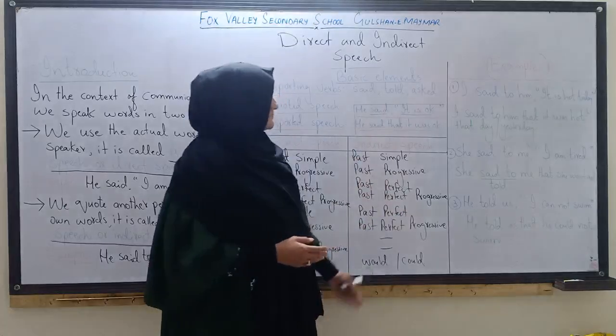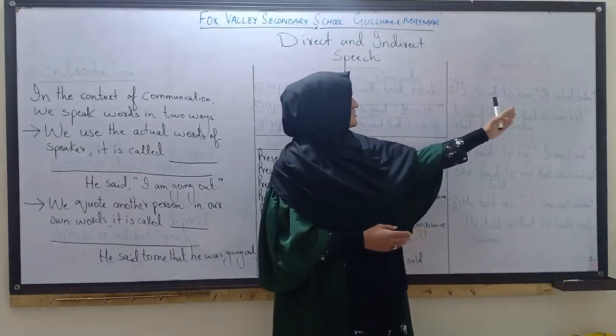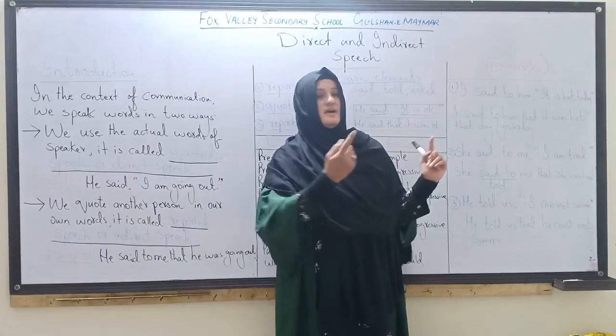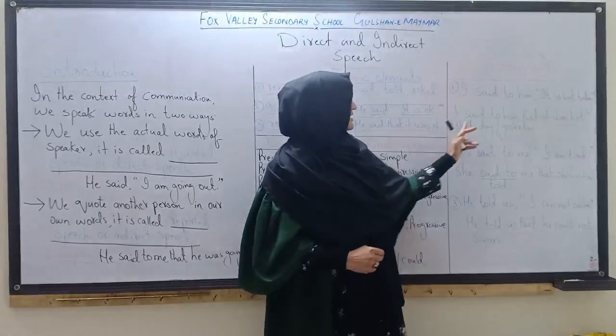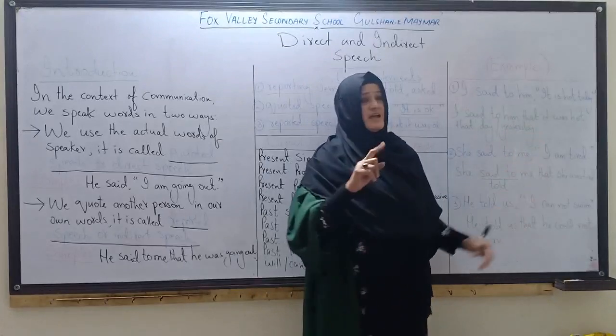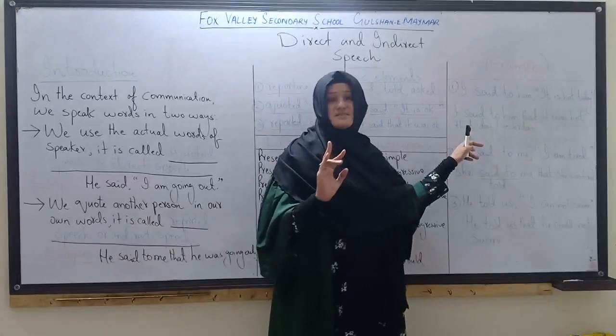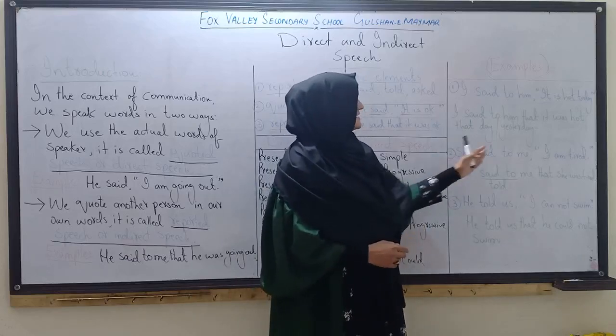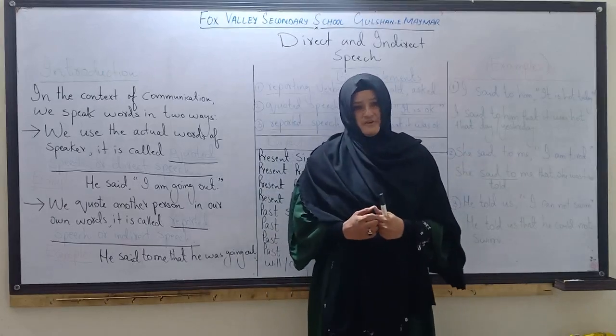Fine, here are examples. I said to him, "It is hot today." It is quoted speech. I am changing it to indirect speech: I said to him that it was hot yesterday, or that day. Second example: she said to me, "I am tired."